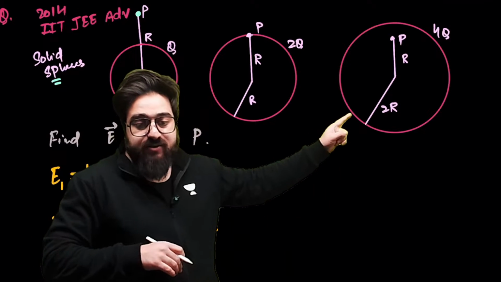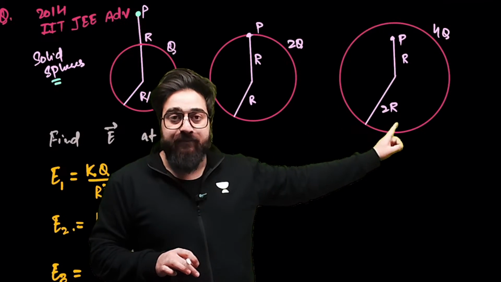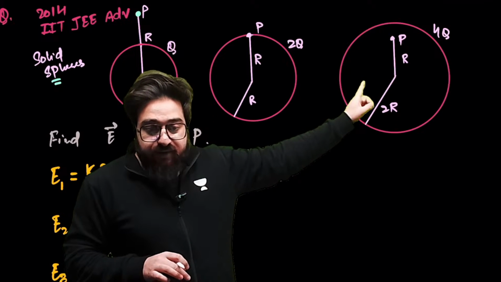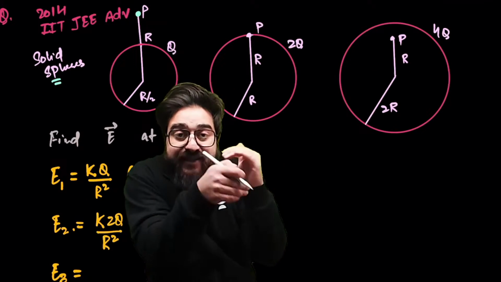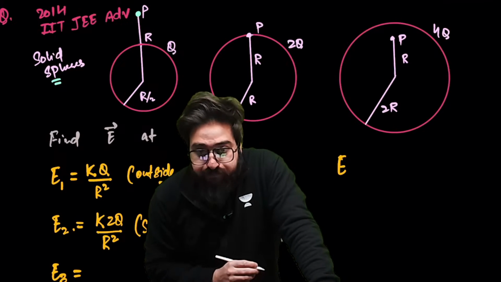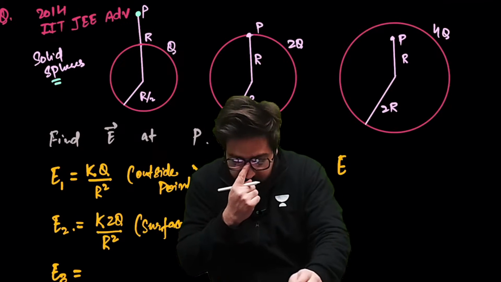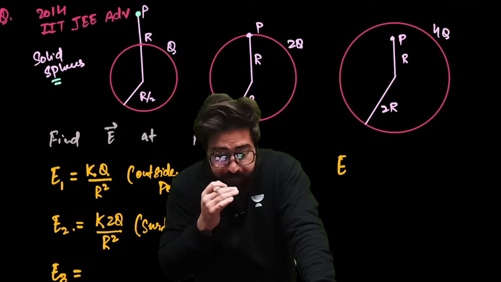Now let's talk about the electric field because of the third sphere. This is the third sphere. Electric field at point P, which is the inside point. So we have studied electric field because of a solid sphere inside. Remember this formula.